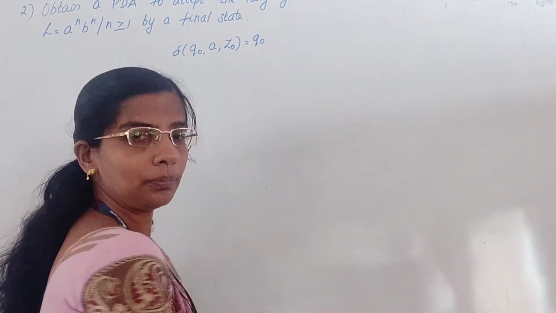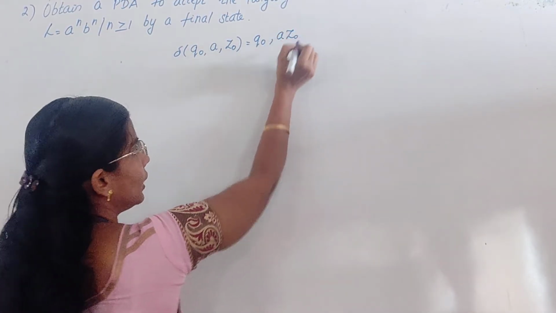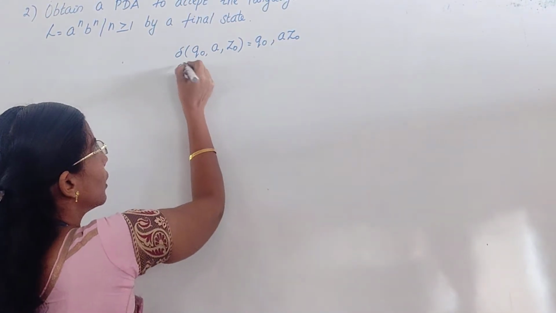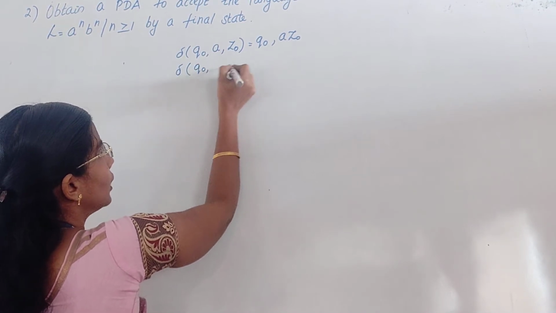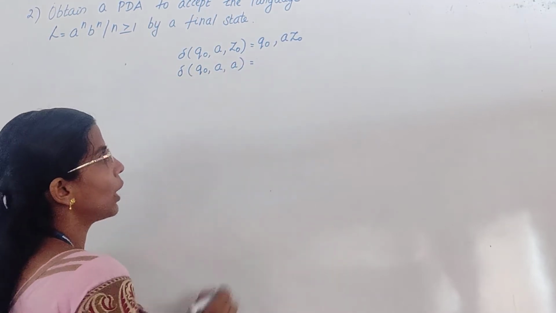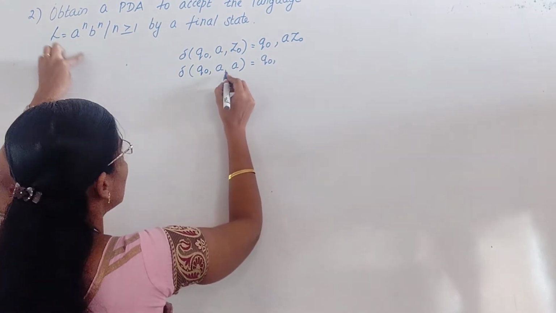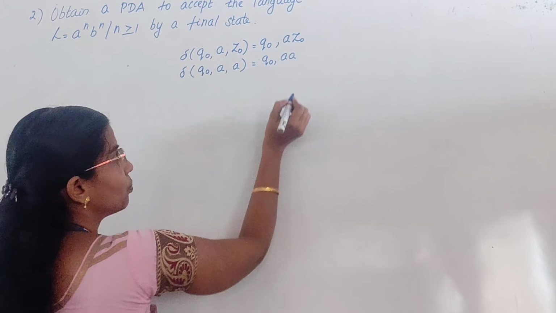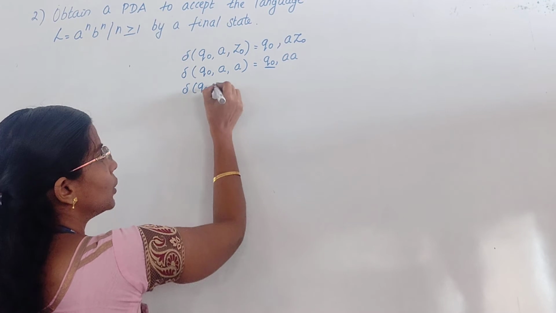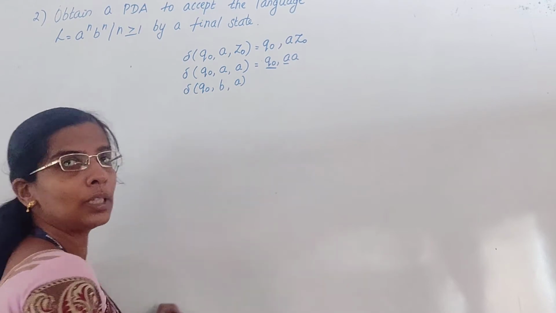My first symbol should be A, and I am in Q0, and I push this A into my stack. Now what is your stack top? Stack top is A. In Q0, with stack top A, if you have one more A, what will you do? You will push it, because I am pushing all the A's into my stack. You are still in Q0, because my current state is Q0, and your stack top is A.